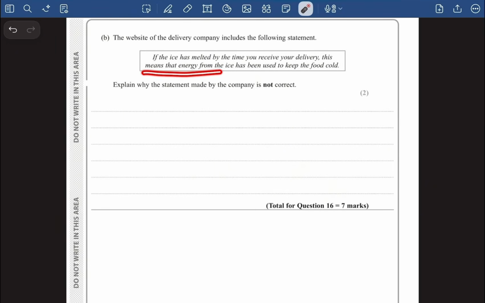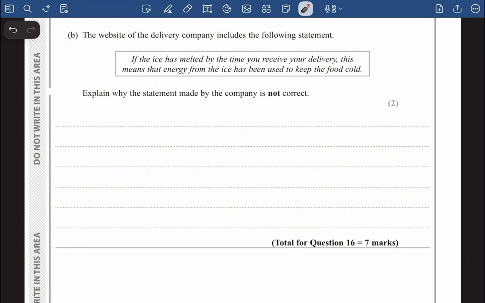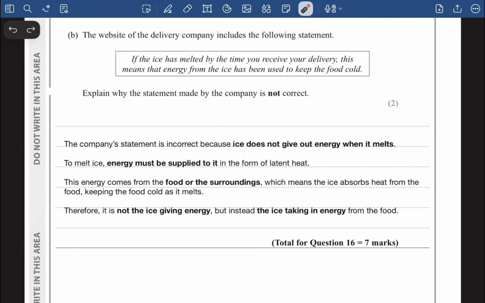Now guys, this statement is wrong because it is saying energy from the ice has been used to keep the food cold. Ice doesn't give out energy when it melts. I mean, to melt the ice, energy must be supplied to it, right? In the form of latent heat. And this energy will either come from the food or from the surroundings, which means the ice basically absorbs heat from the food, keeping the food cold as it melts. Therefore it is not the ice giving the energy, but instead the ice is taking the energy from the food. And that is basically the explanation you should be writing. Hopefully you guys can understand it.